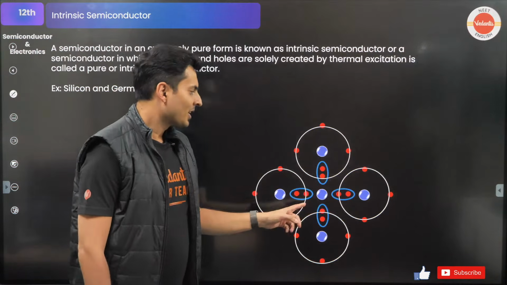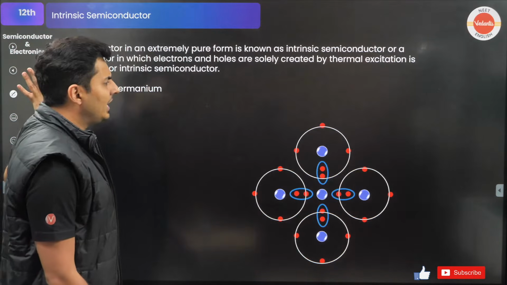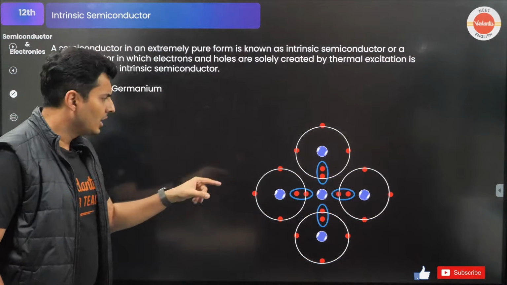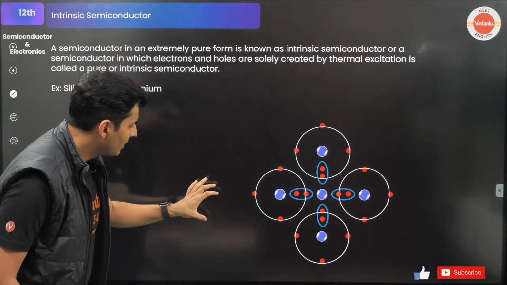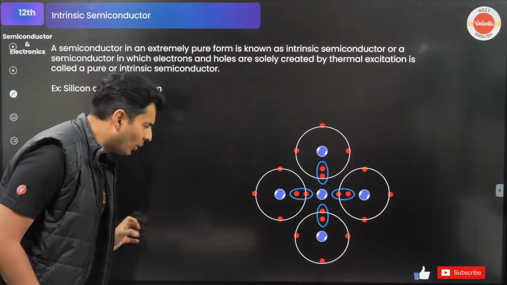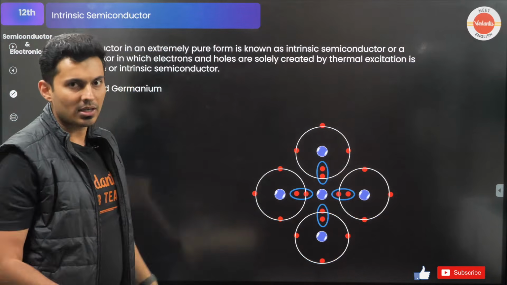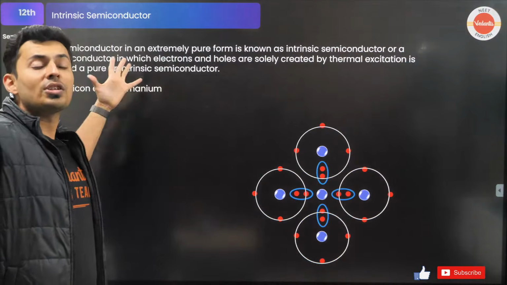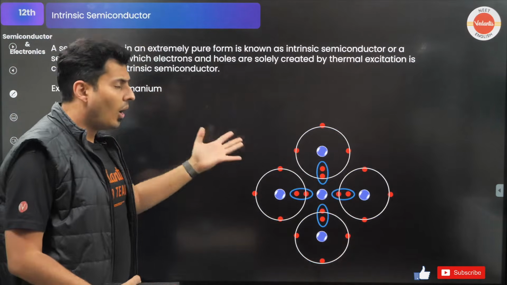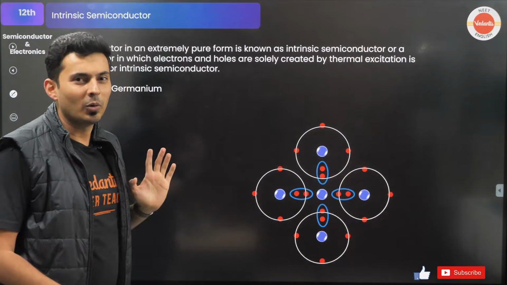Now you can see these electrons are getting shared, and there can be an infinite chain like that. This might form a bond here, that might form a bond here, this might form a bond here. A big chain can form of such silicon or germanium atoms. Now when you have such a big structure of covalent bonds, things can definitely go wrong.